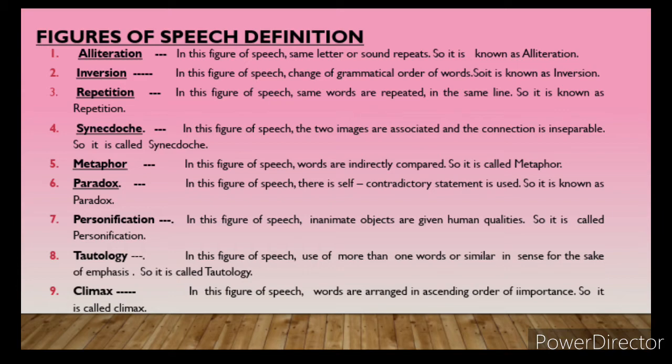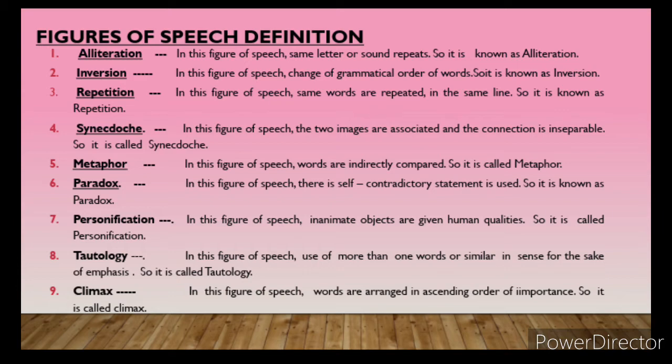You have to write that it is inversion because words are not present in the proper grammatical order, and then write the correct order by yourself.